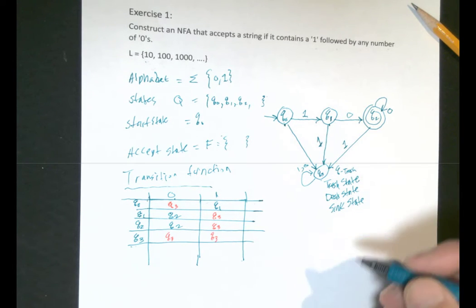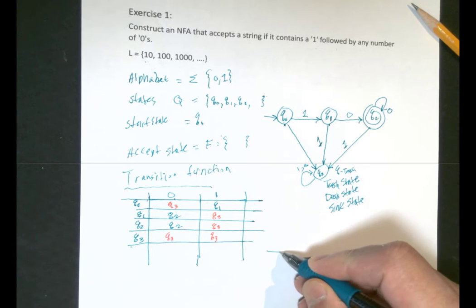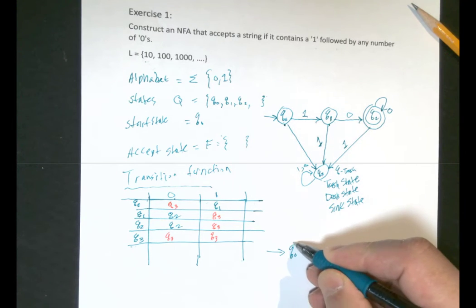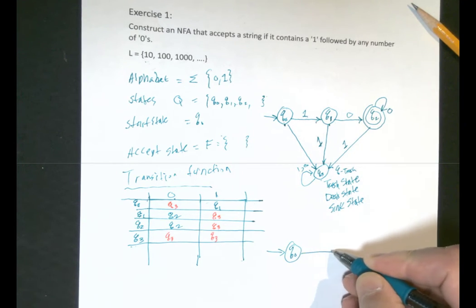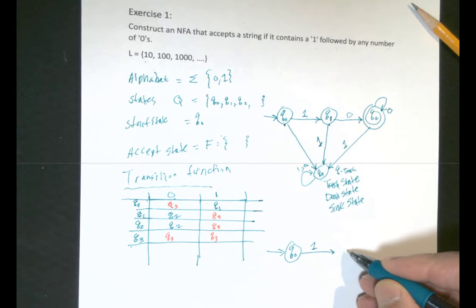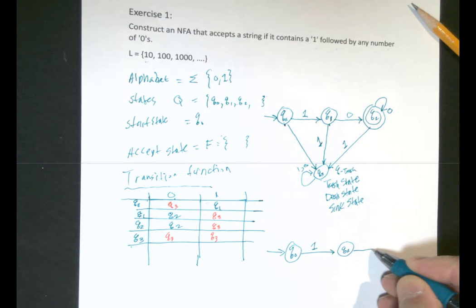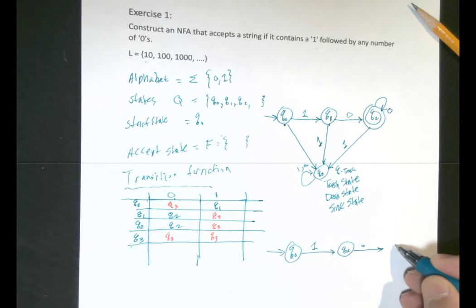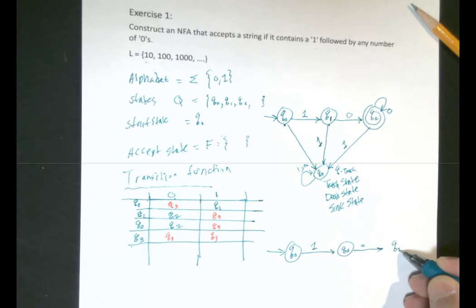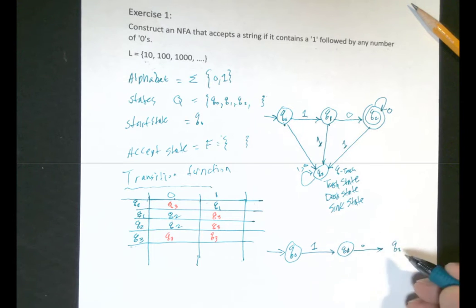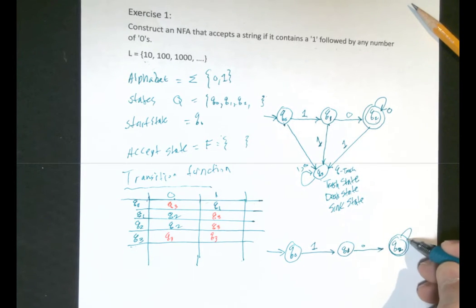But if you draw it differently, like Q0, then input 1, Q1, input 0, and then Q2, and this is our accepting state.